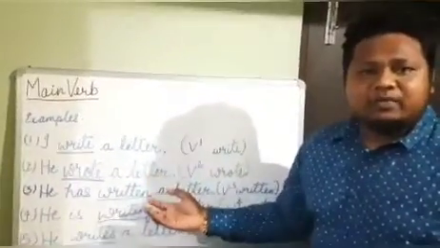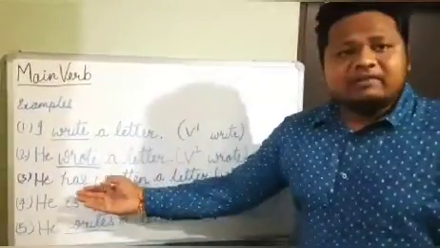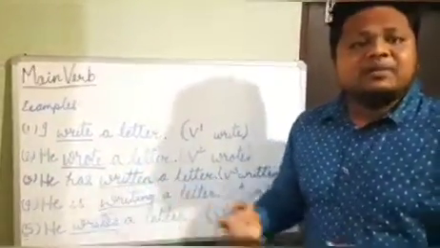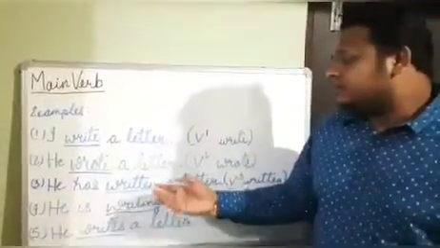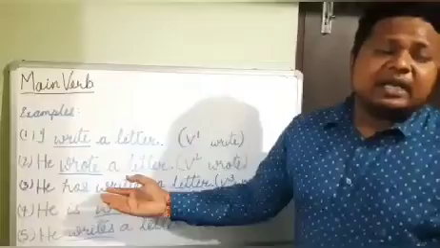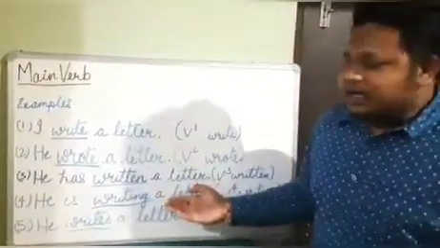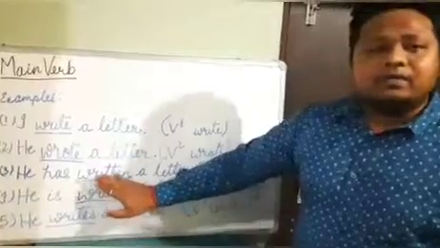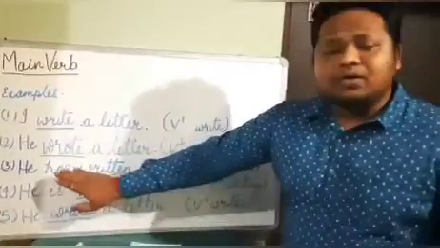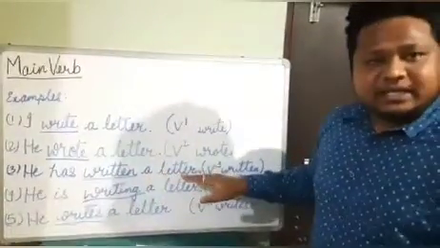It is the doing word, and it is used along with the auxiliary verb has. As we have read in the definition, the main verb is sometimes used with an auxiliary verb to make a meaningful sentence. So here the verb written has been used with the auxiliary verb has to complete the meaningful sentence.